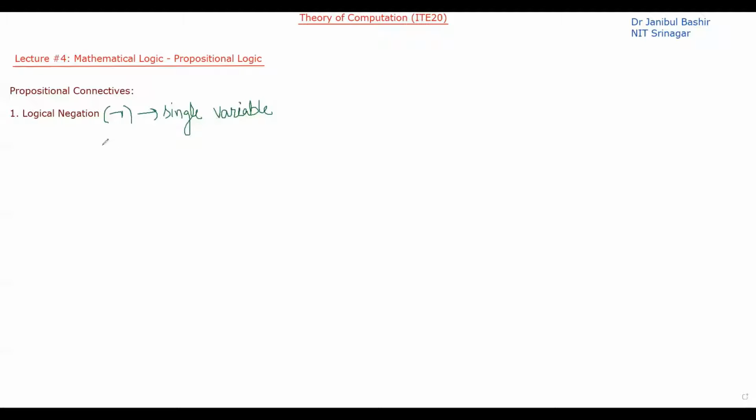Let's say I have a propositional variable p. Now I can apply this operator on this p, so this operator means not p. Let's make the truth table of this. But before making the truth table, we have to understand what a truth table is.